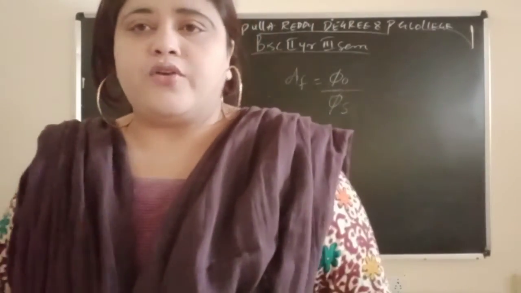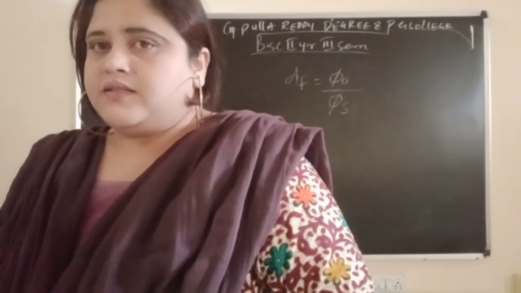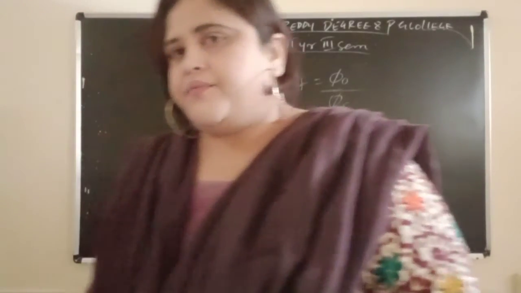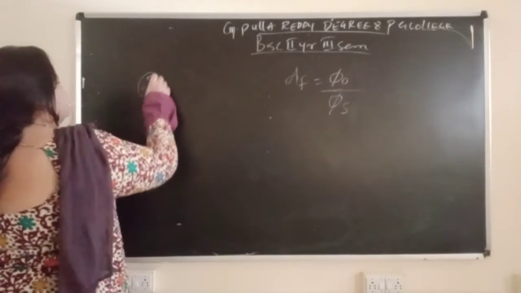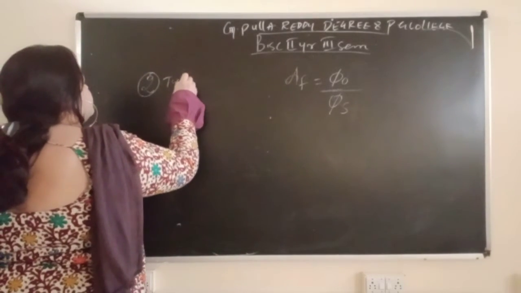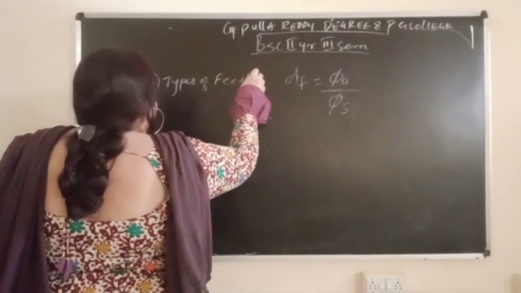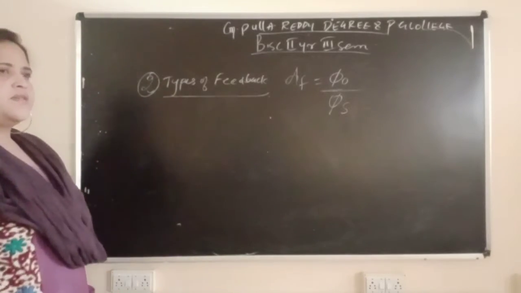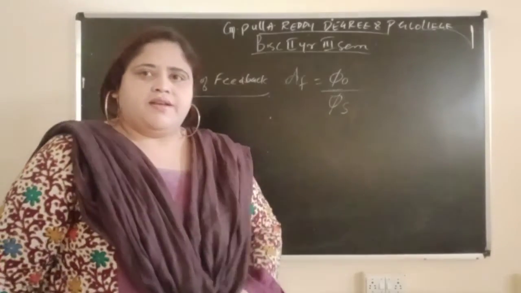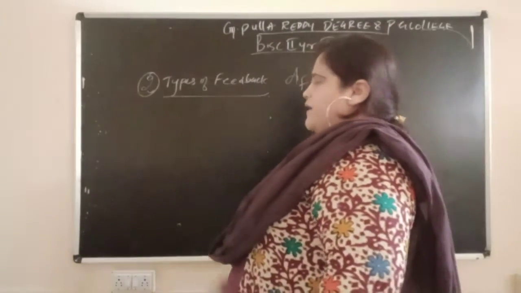Now the second topic we are starting in our unit 2, chapter 2. Our next topic is nothing but types of feedback.